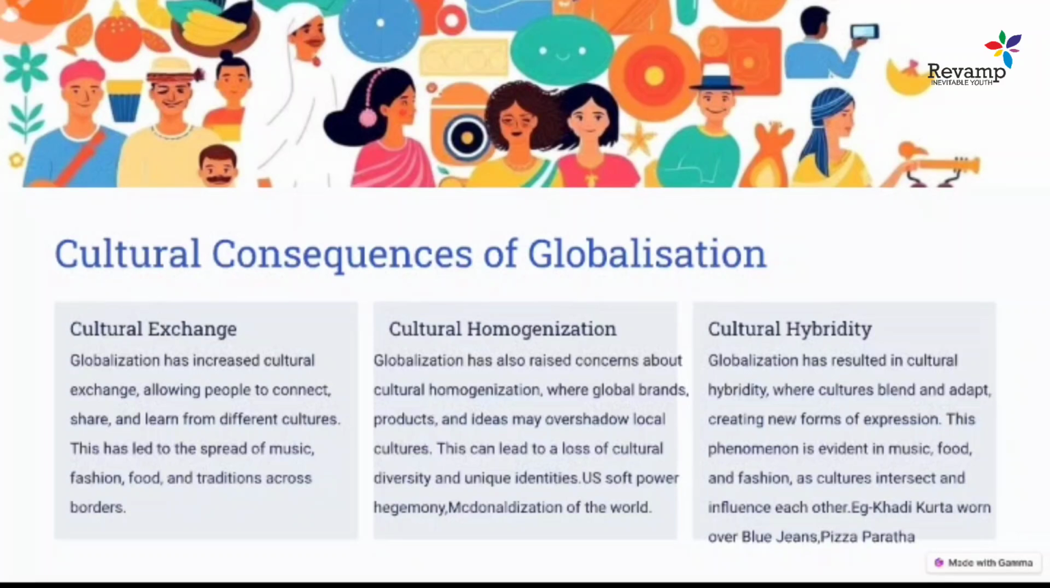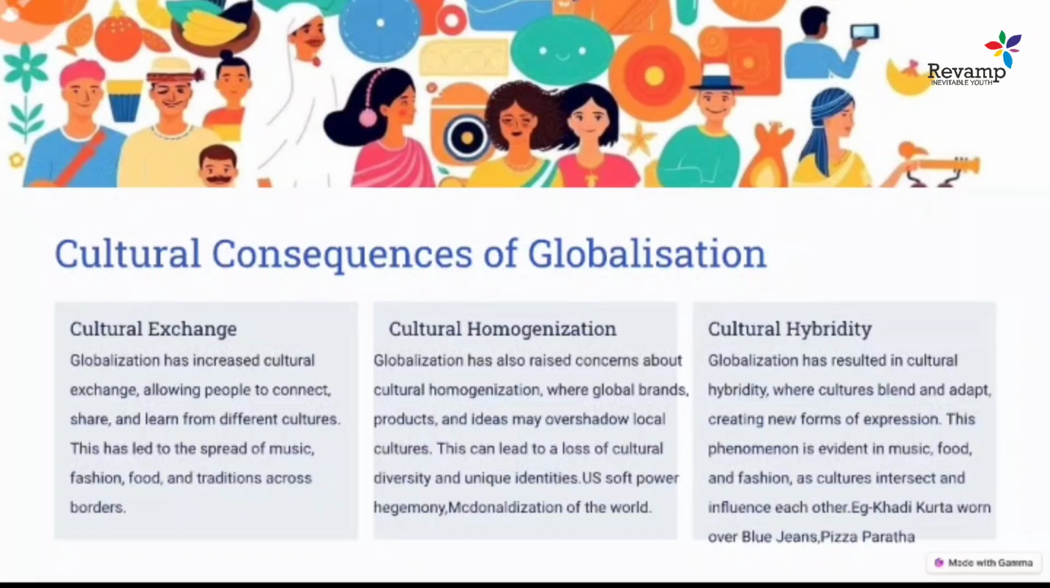This is how it has created some sort of homogenization, also in food. People in India started eating pizza. It's even called the McDonaldization of the world. McDonald's items were so popular. Even pizza became a very popular thing in India. So all these changes we are seeing led to a sort of cultural homogenization, impacting our native culture, our own culture.